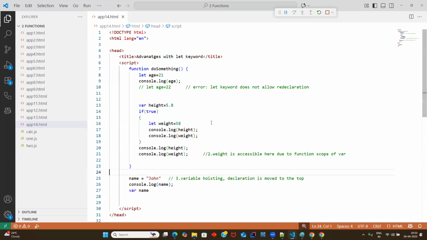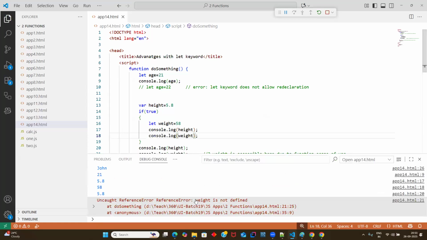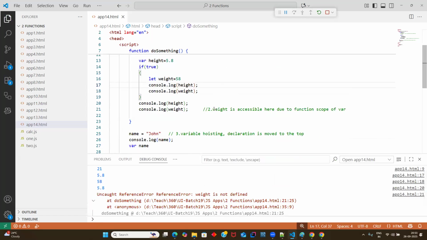Weight is not defined. You know why? Let me pull that error up and post it here so it will be a summary for you. If you declare with let, it becomes like your puja room. You declare a god, and the god is visible only inside the room.